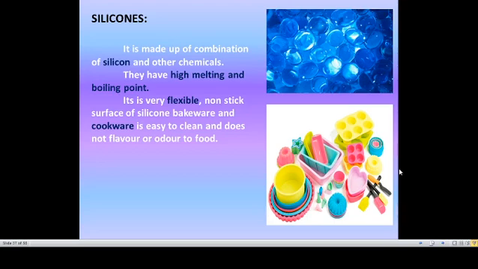It is also used in makeup kits. Makeup kits are placed in silicone ware so it will not impart any odor; it will not get any odor of the food or things we kept in it. Silicones are also used in aircraft and spacecraft assembly because of their high melting and boiling point, and they withstand high stress and temperature.